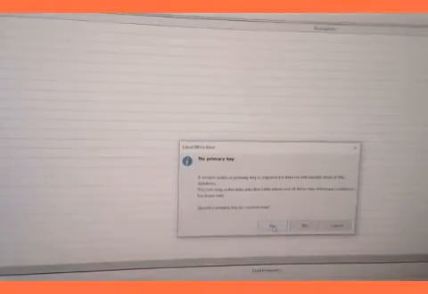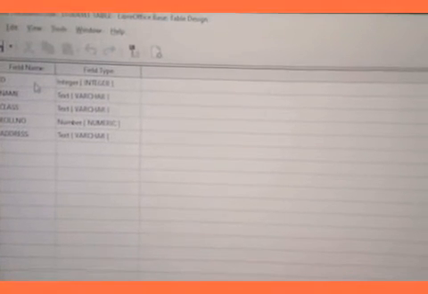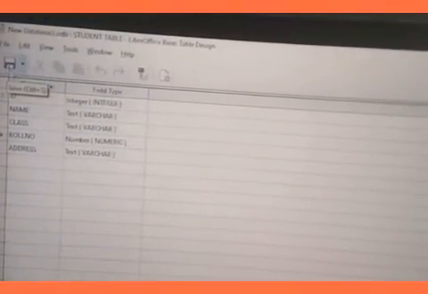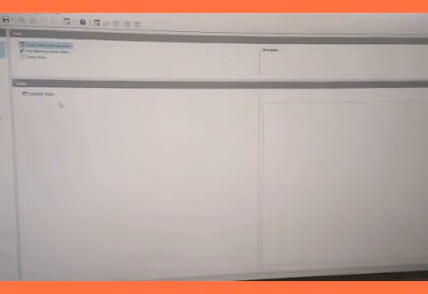It will create yes, then automatically one primary key ID will generate. Okay, it will display. So now I'll save it and close option, click. Here you can see student table is created.